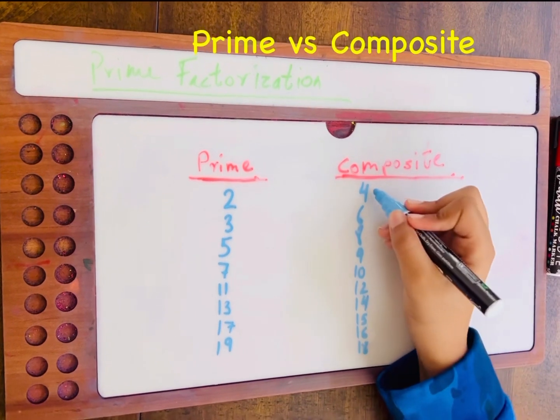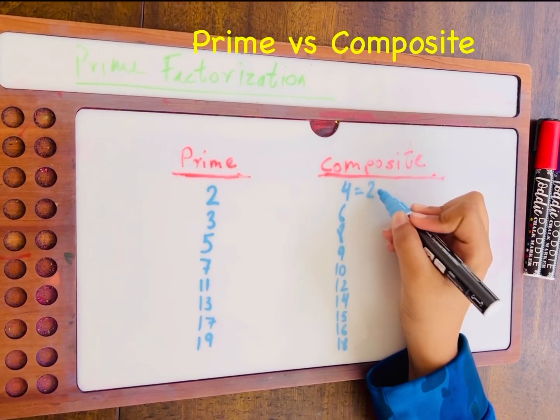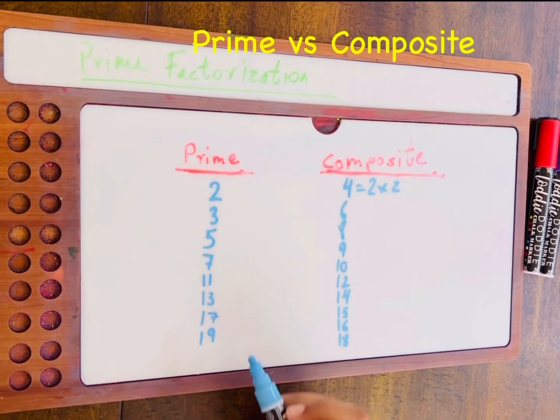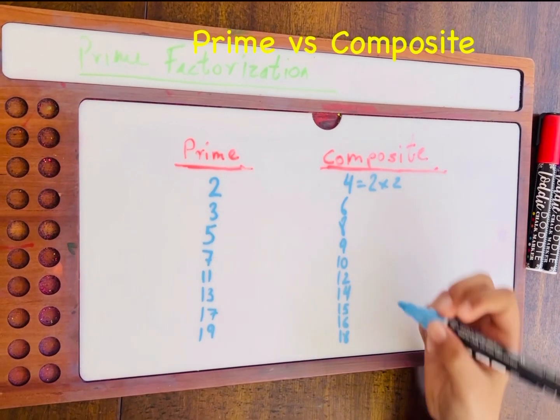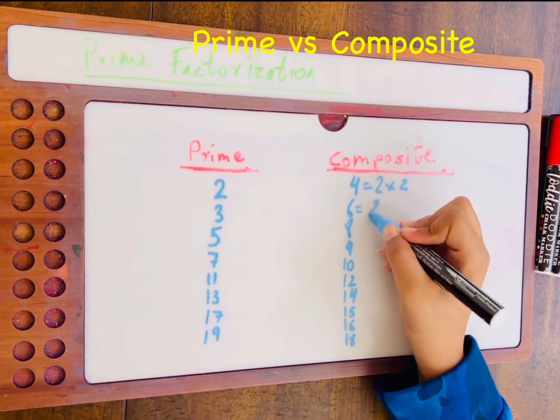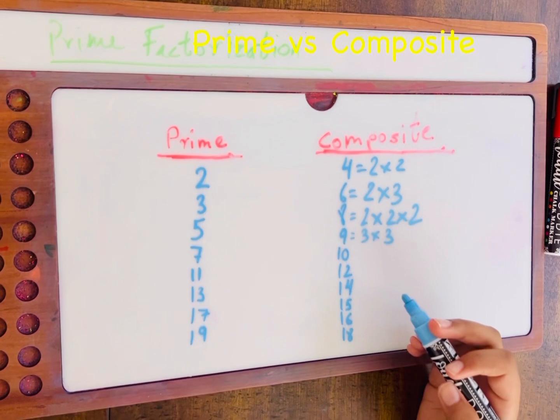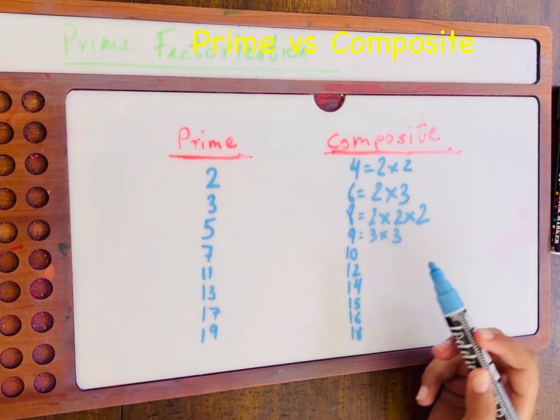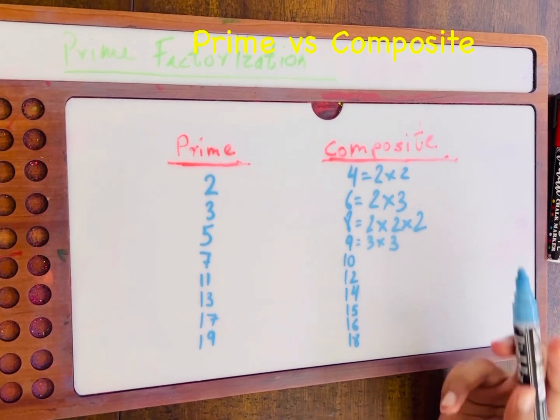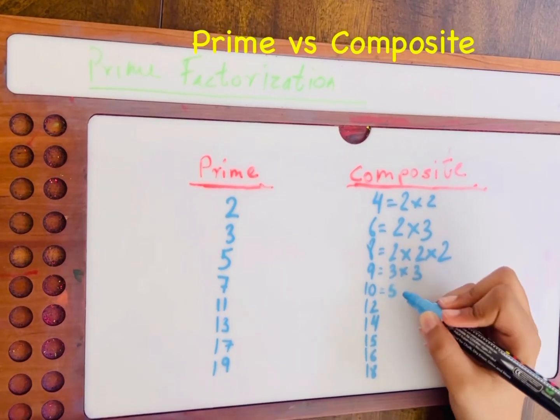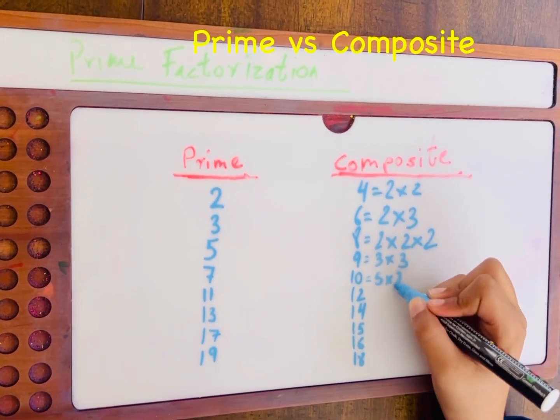Well, to get 4, you have to multiply 2 times 2. And if you look at the prime side, it says 2 is over here. To get 6, you have to do 2 times 3. As I continue, all of the numbers that I'm multiplying together are prime numbers to create another number. And the other number would be a composite number.